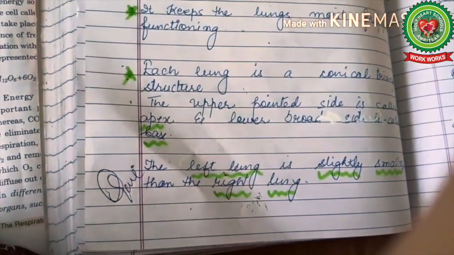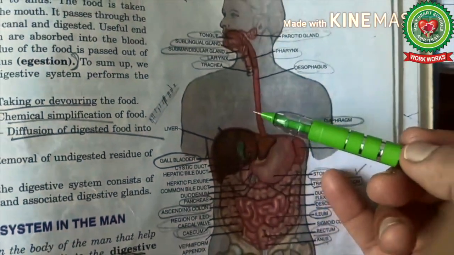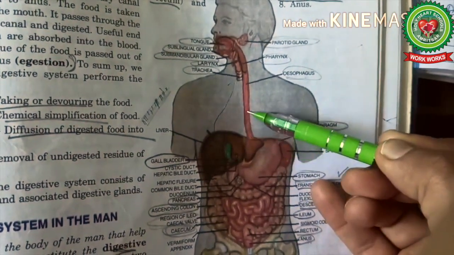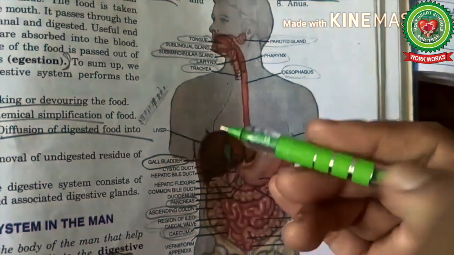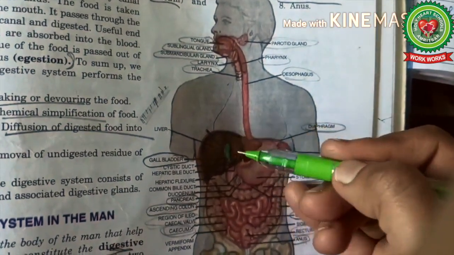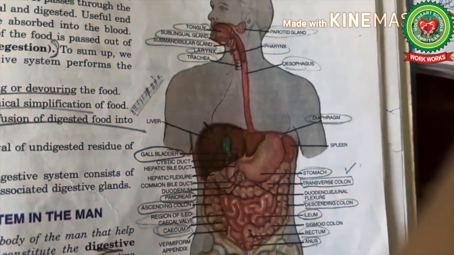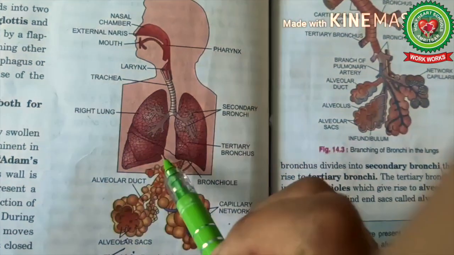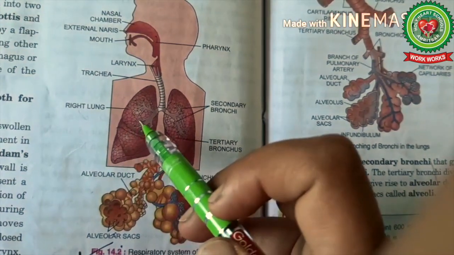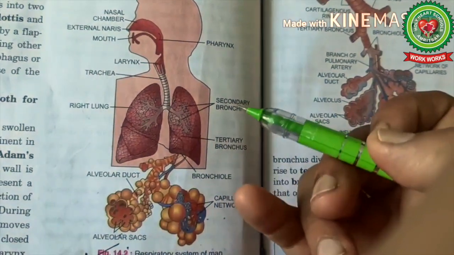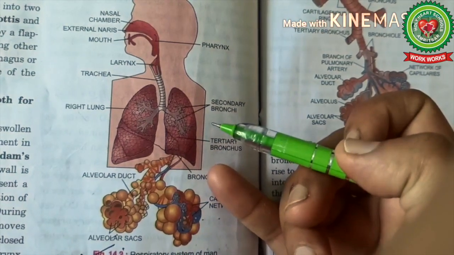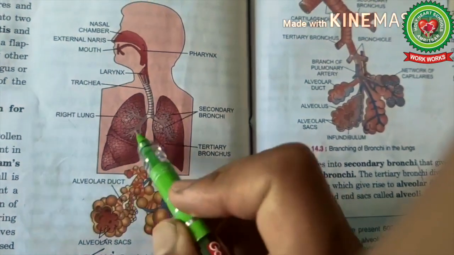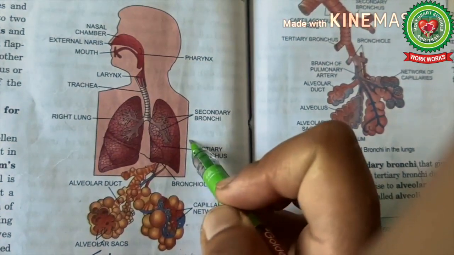Now children, look here. In this diagram of the chapter digestive system, our lungs are supposed to be here in this area. So the large liver lobe is here. So the left lung is slightly smaller than the right lung. This is due to the presence of large liver lobe. So now see children, the right lung is divided into three lobes and the left lung is divided into two lobes.